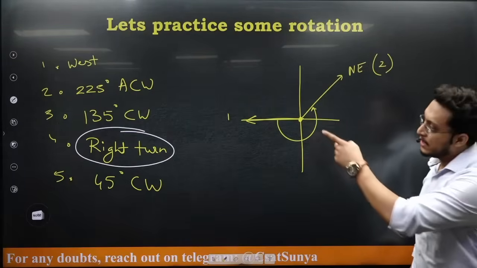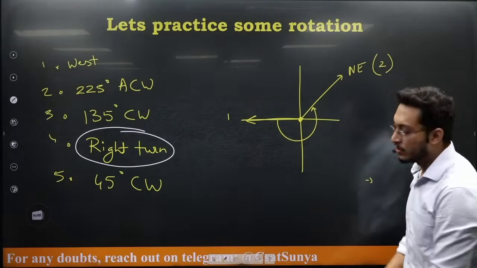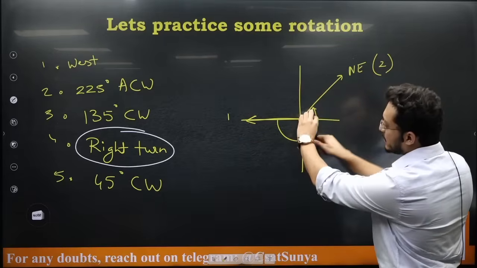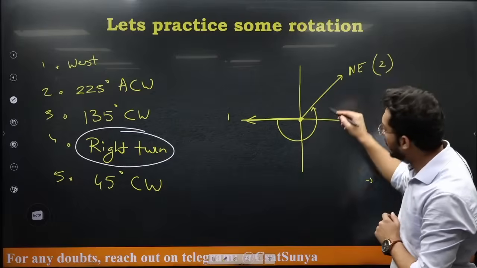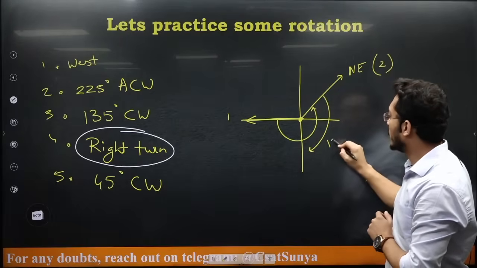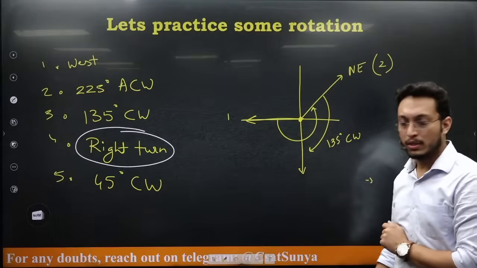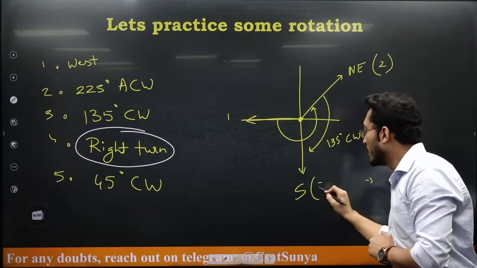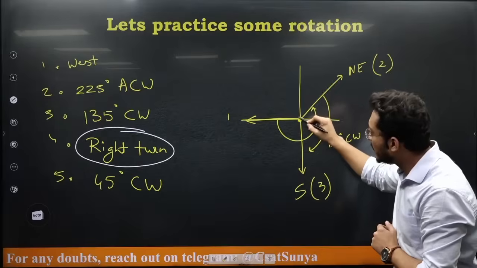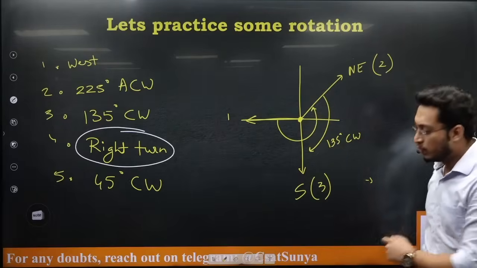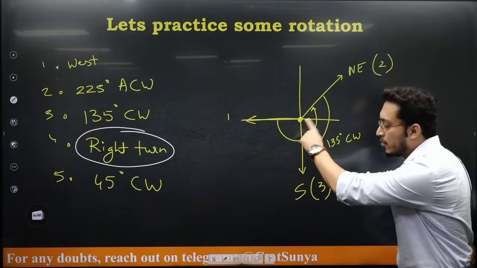Next he is moving 135 degrees clockwise. So this is 45 plus 90. Can I say this is 135 degrees clockwise? 135 clockwise. So this is where he will be. This is south at point 3. He is still at this point only. He is not here, he is here only.